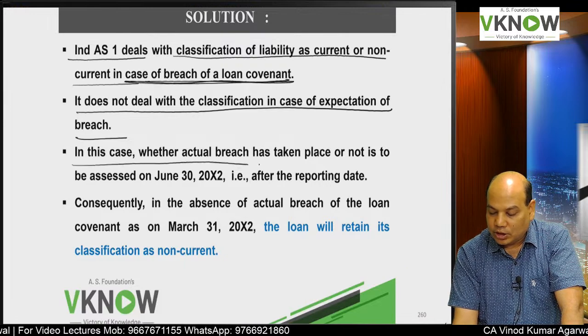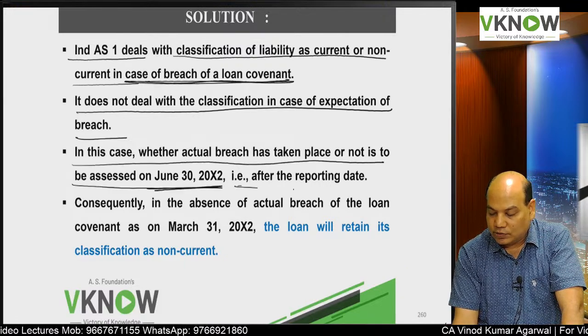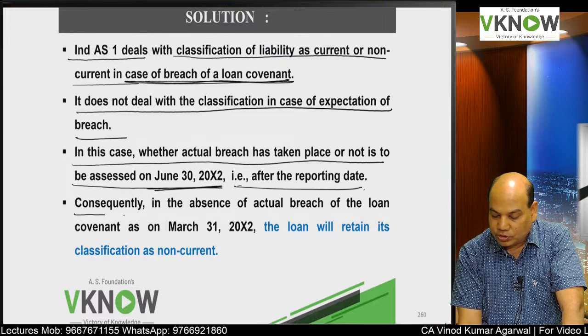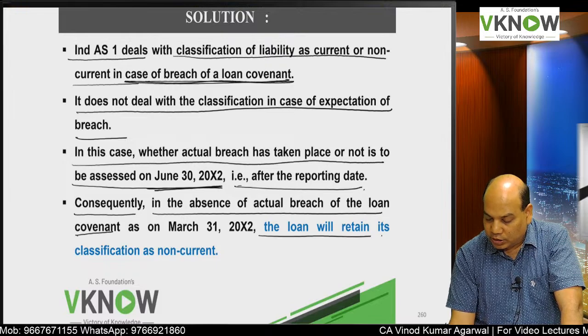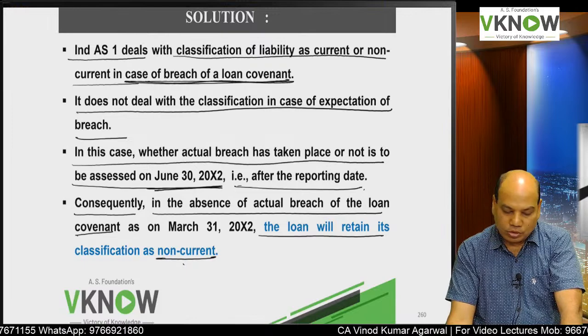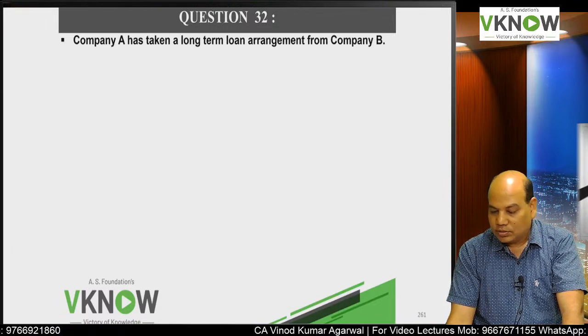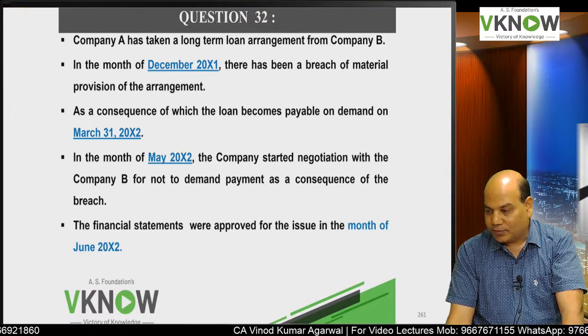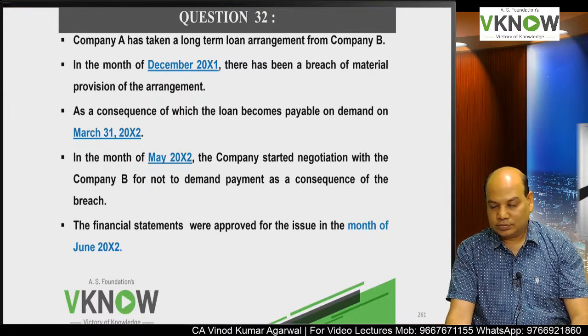In this case, whether actual breach has taken place or not will be checked on 30th June, that is after reporting date. Consequently, in the absence of actual breach of loan covenant, loan will continue to be classified as non-current. Very good question number 31, and now again a very good question number 32. So we are trying to explain different situations through examples.